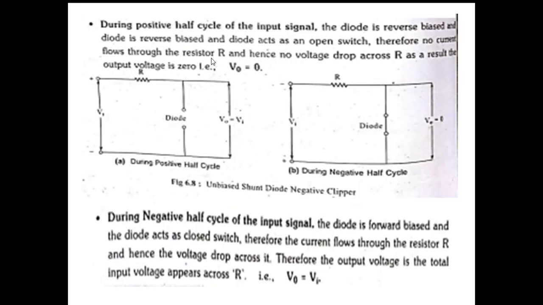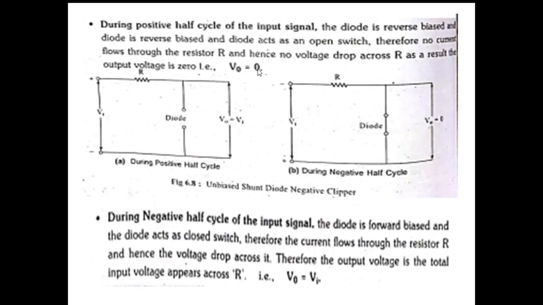This is wrong: VO is equal to VI. Simply, since the diode is an open circuit, the current flows through the resistor, hence VO is equal to VI. The output voltage is the same as VI.